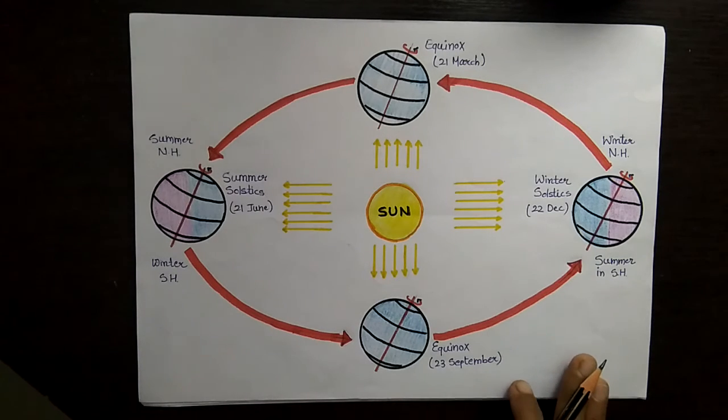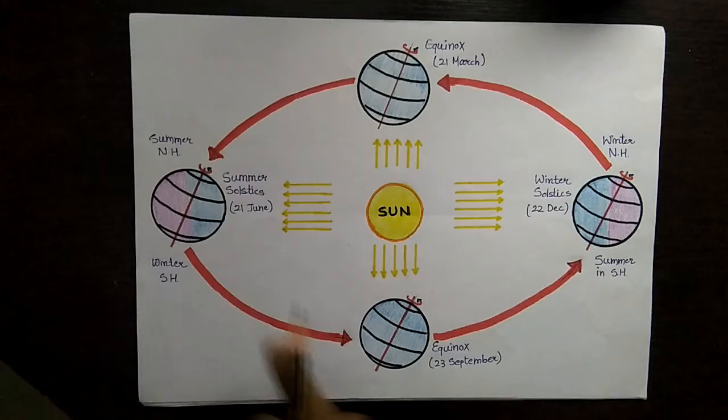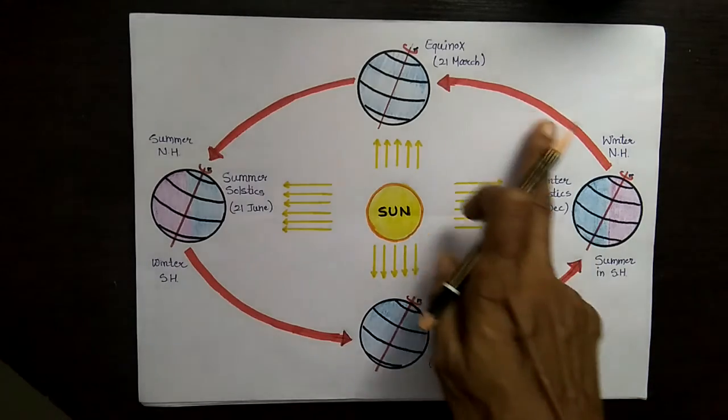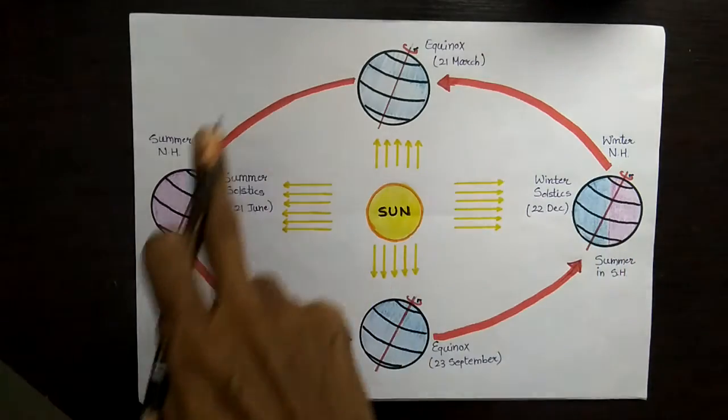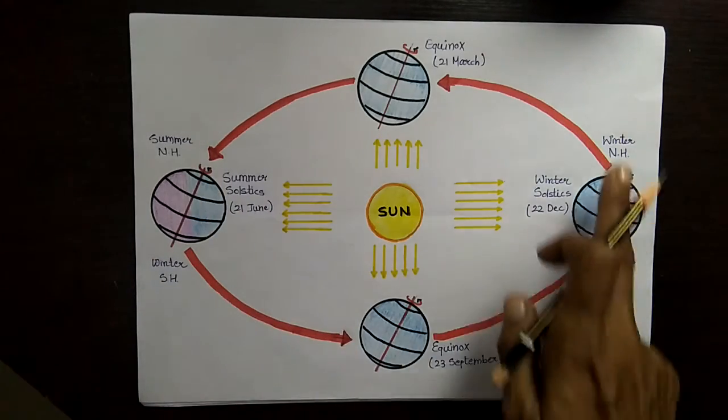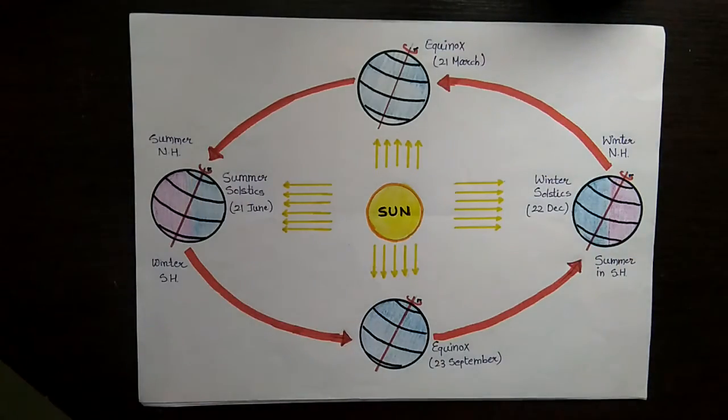In this picture we are going to see about that only. See, this red line is the elliptical path. On this path only the earth is moving around the sun. This is the fixed path, and this is not round. This is an oval shape.